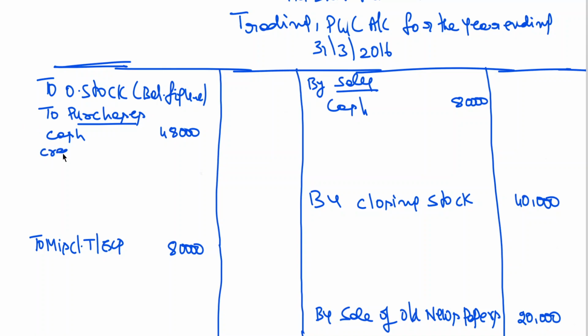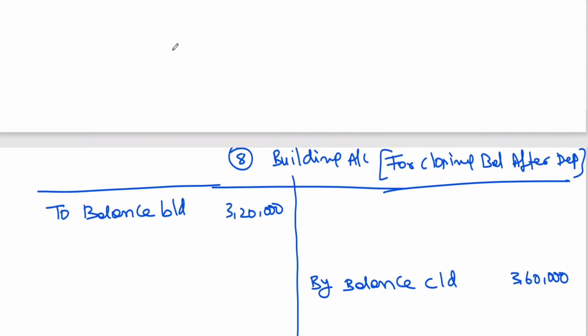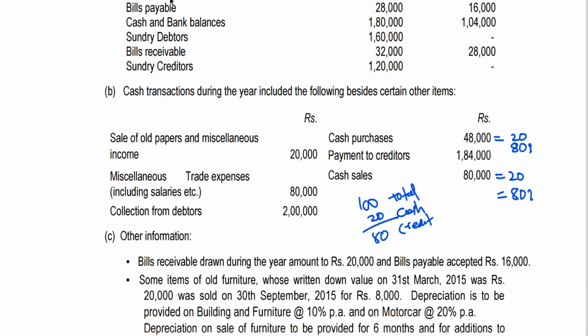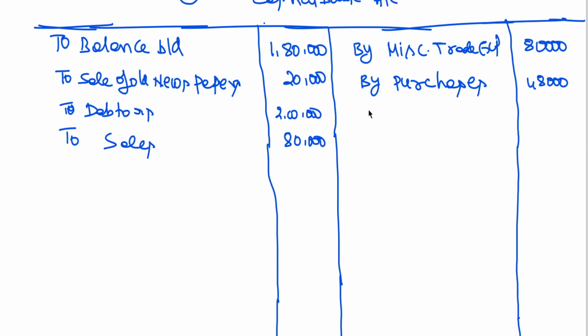To this, I need to add credit also. Then we go to cash book. Sales. And payment to creditors 184.